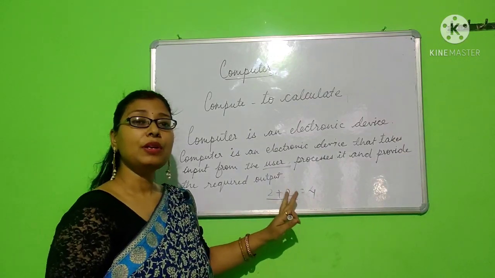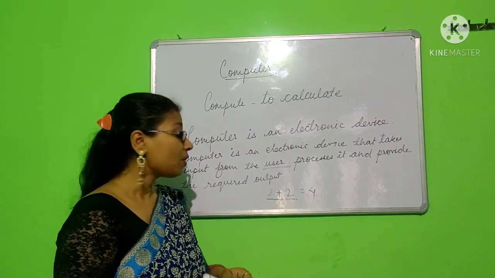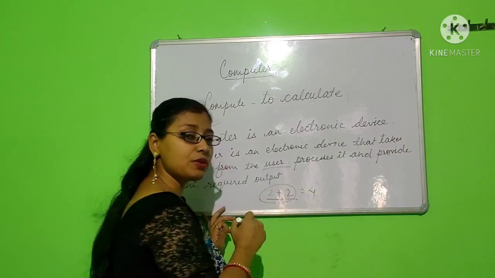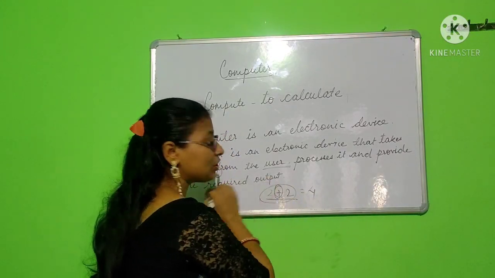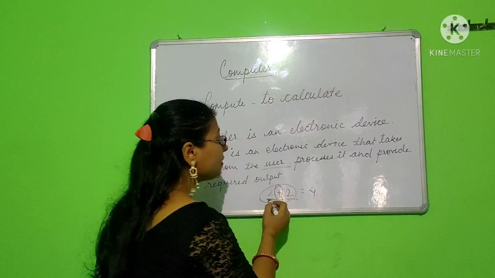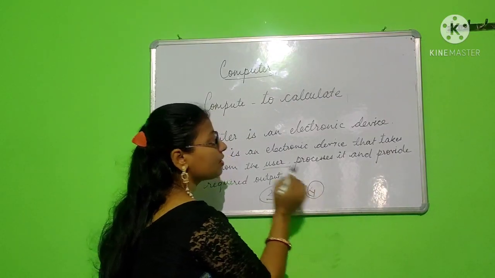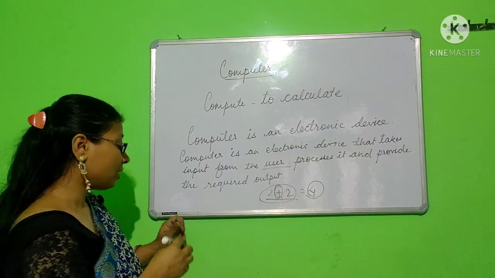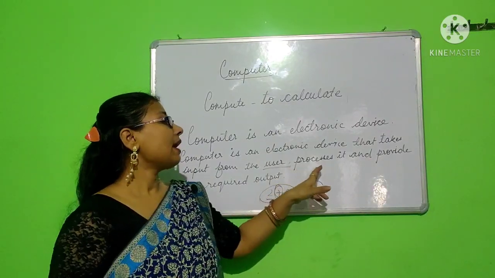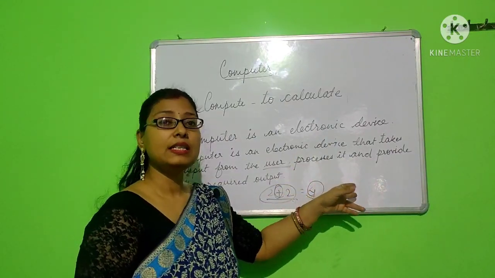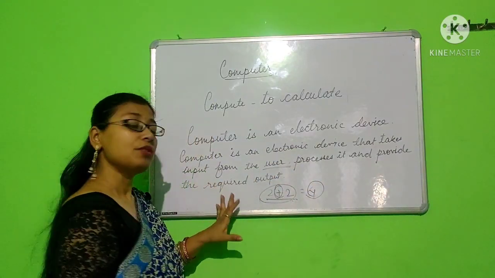By this example, you can understand how the computer works. It takes this input from the user. It performs the operation that is given by the user. And when the result is obtained, it gives out the result to the user. Okay. So in this way, after processing it, whatever the result is, it provides the result to the user.